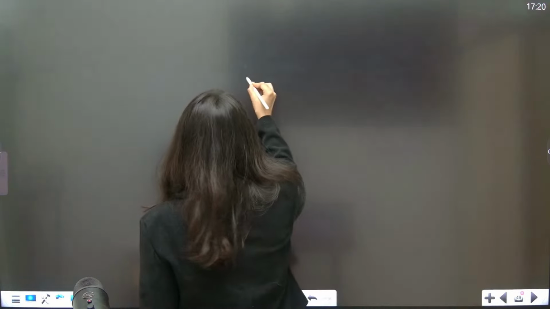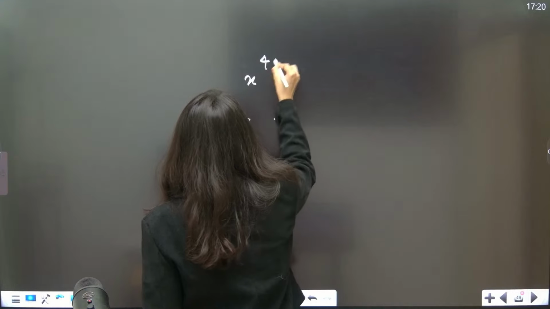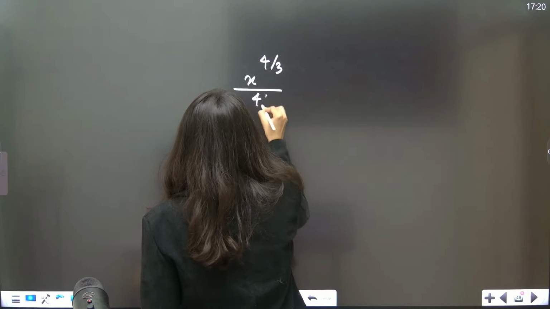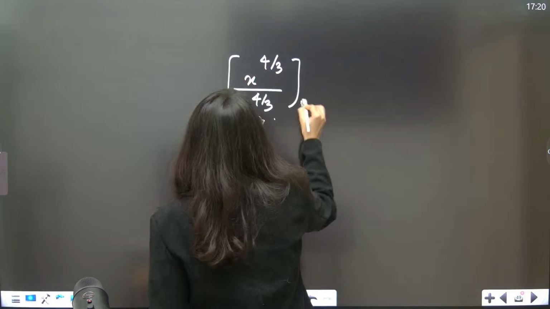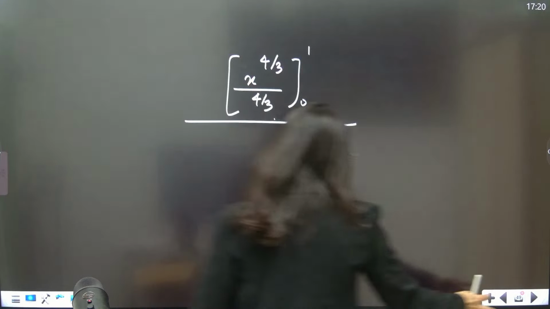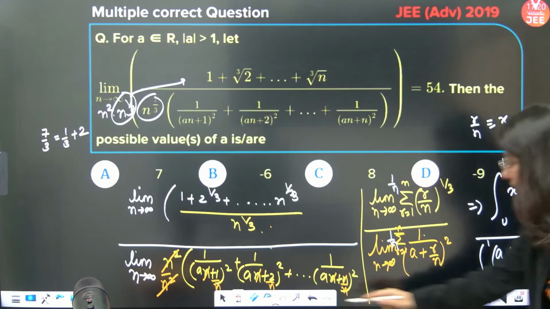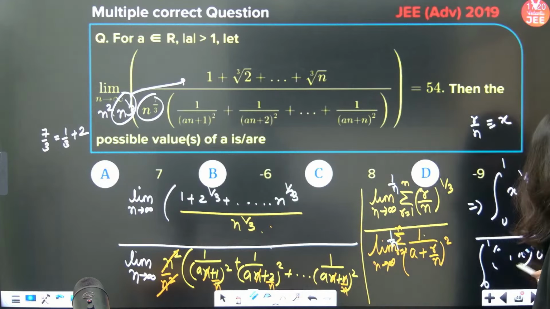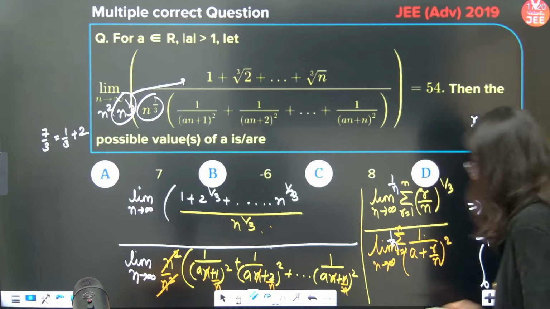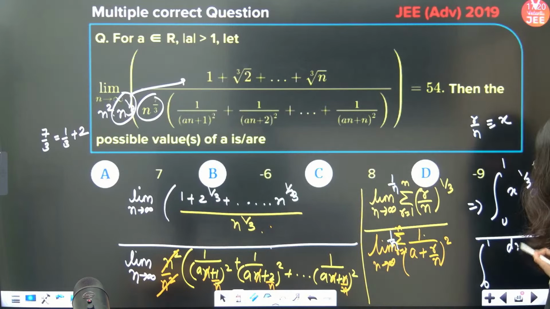So x power 1 by 3 will become x power 4 by 3 upon 4 by 3, with 0 and 1 being the upper and lower limits, upon the integration of dx upon (a + x) whole square.